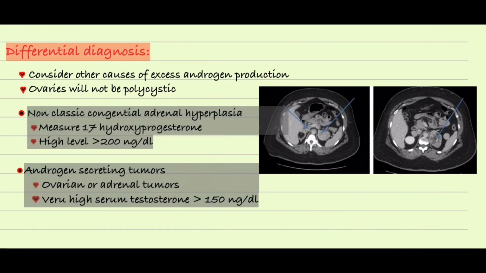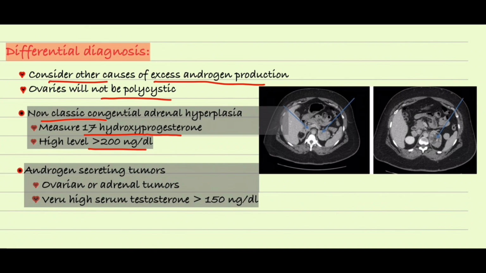For PCOS differential diagnosis, you should always consider other causes of excess androgen production, and in these cases the ovary will not be polycystic, so that will give you a huge hint in the question. The causes include non-classic congenital adrenal hyperplasia, while classic congenital adrenal hyperplasia mainly occurs in infancy and usually presents with salt wasting and hypotension, and the non-classical form can present after puberty. To diagnose it, you should measure the 17-hydroxyprogesterone level, and that level will be super high, like greater than 200, which suggests the diagnosis of non-classical congenital adrenal hyperplasia.